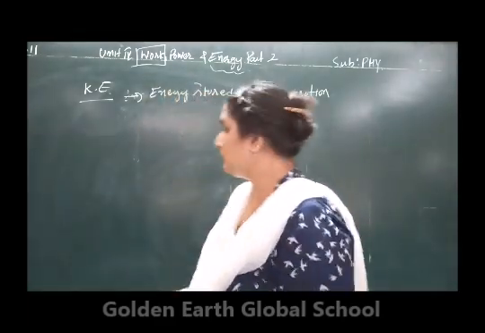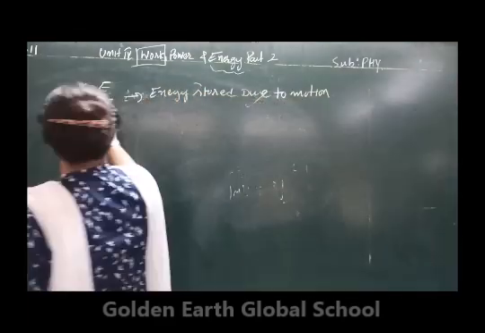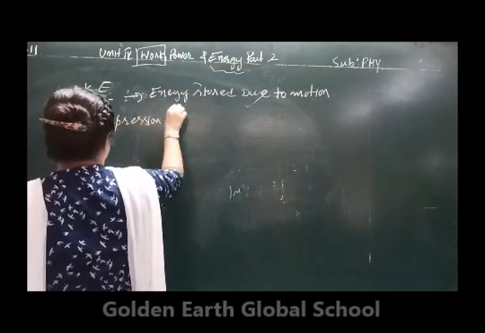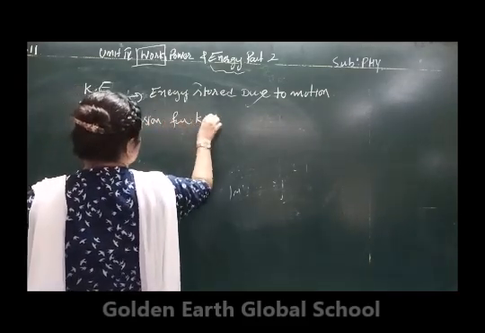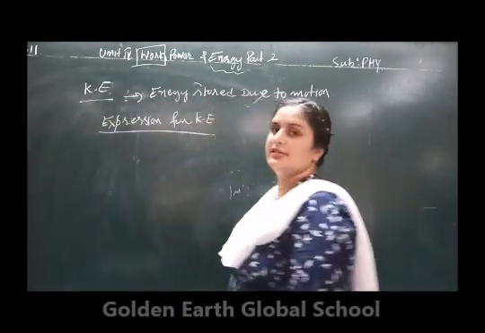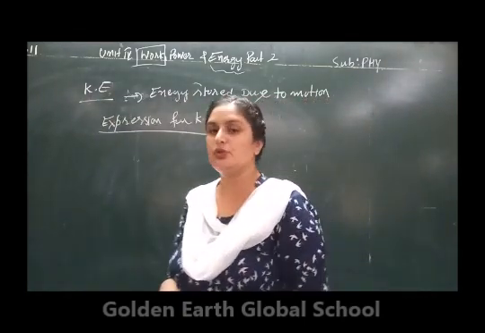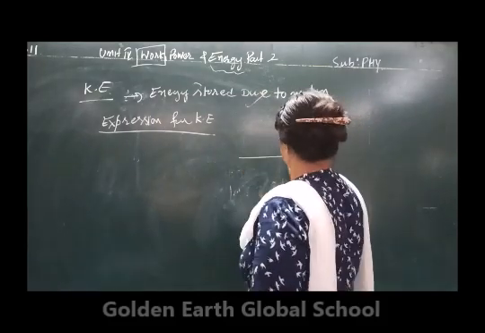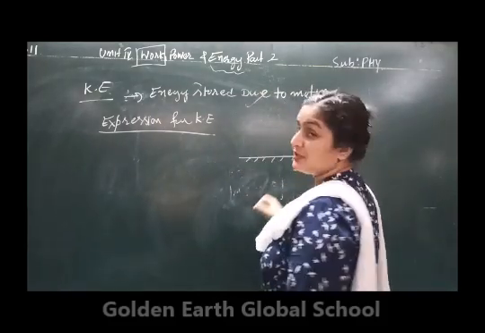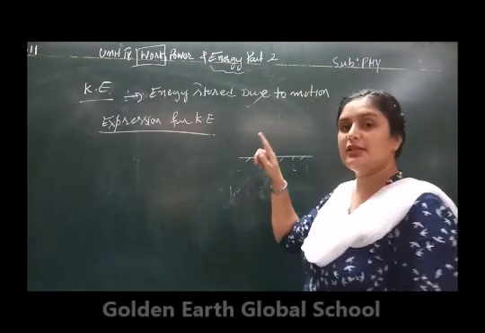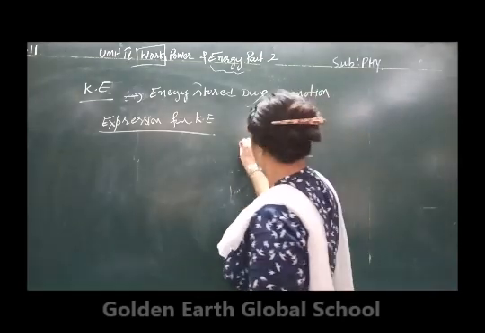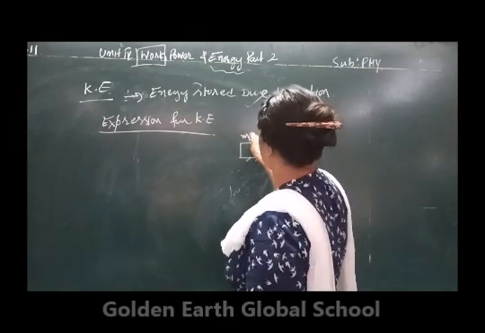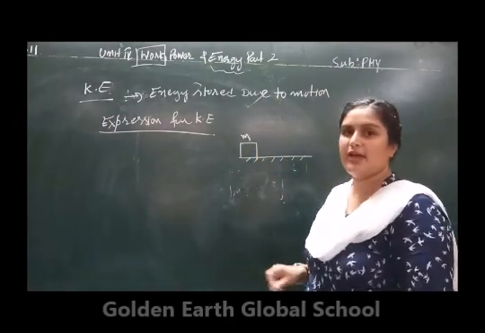Now next we are going to derive the expression for kinetic energy. Kinetic energy is the energy stored in an object due to its motion. This derivation is the same one that we did in 9th class in the work energy chapter. We have a block having mass m.